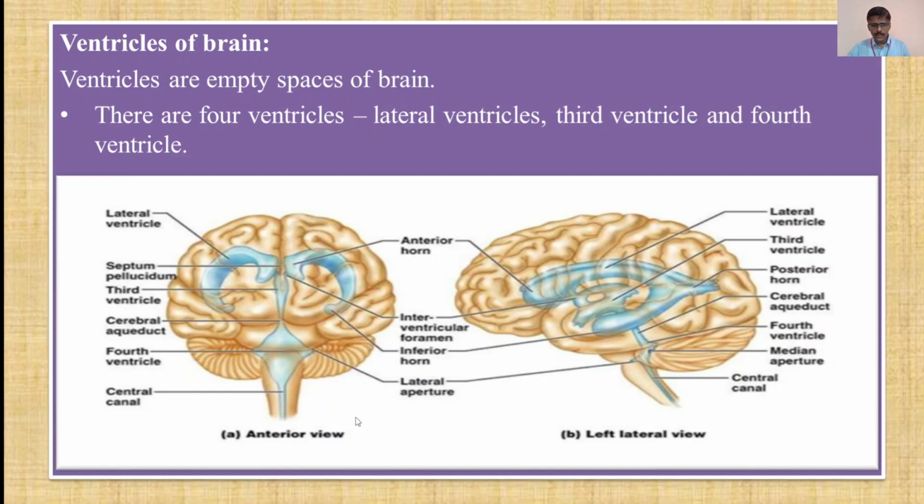And if you observe, this is the anterior view of the brain. In the left lateral view, you are able to see the lateral ventricle, third ventricle, then posterior horn, cerebral aqueduct, then fourth ventricle, median aperture, and central canal. At the same time, in the anterior view, the anterior and inferior horns are visible. Now these are the ventricles of the brain, and they contain the cerebrospinal fluid. These are the empty spaces, and they have their specific functions in the central nervous system, in the brain.